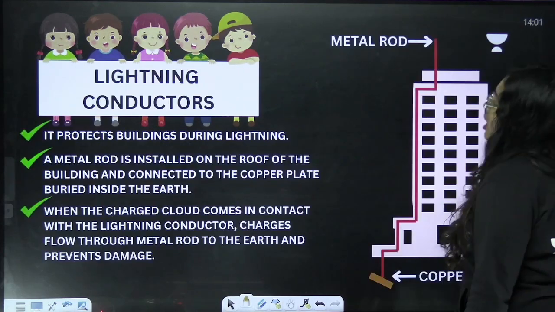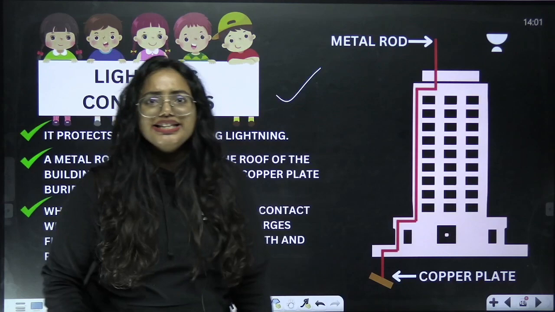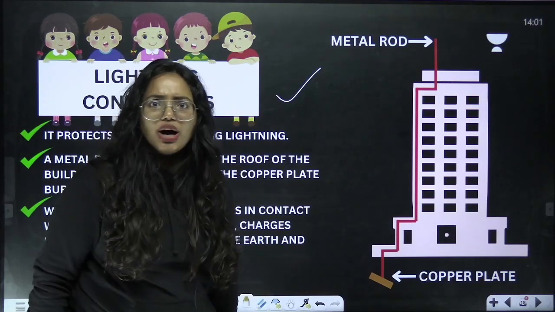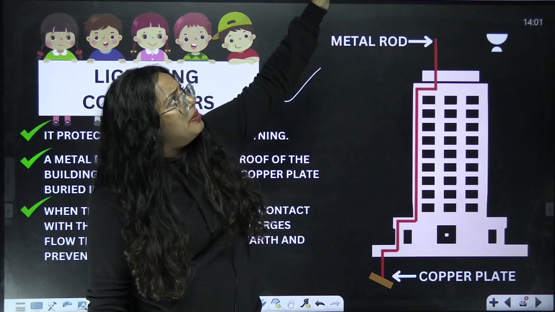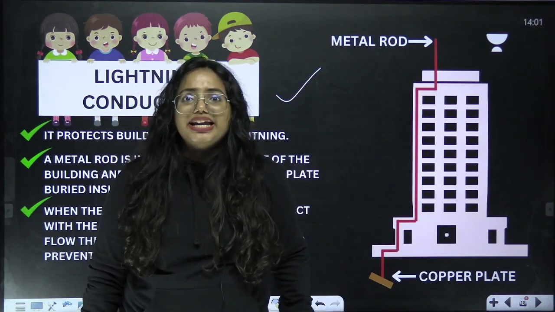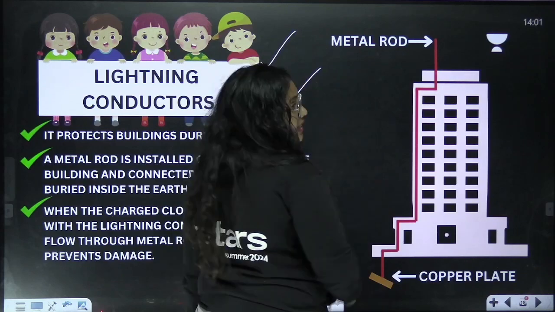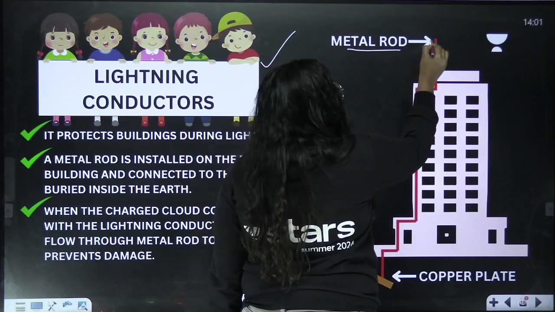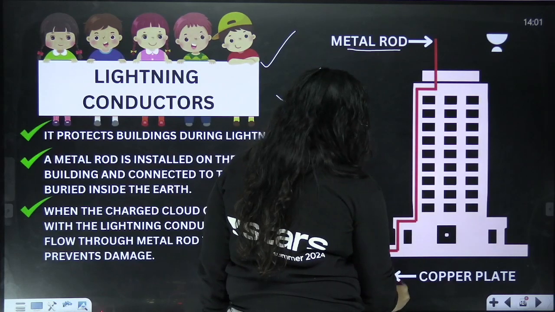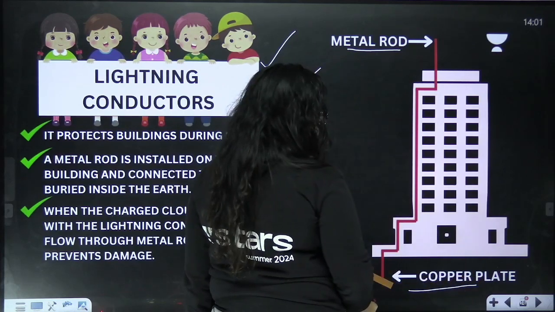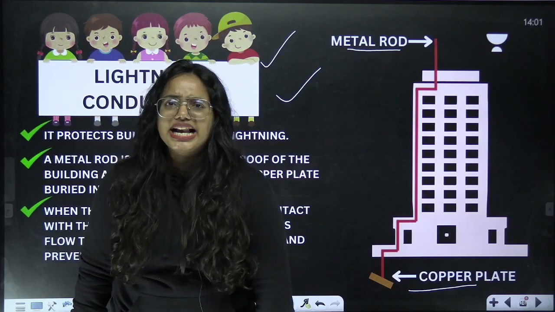Okay, and now we are moving towards lightning conductors. Oh, what are these? That's what we are going to learn now. You might have seen a lot of tall things on the top of tall buildings, right? These are known as lightning conductors, and this is nothing but a metallic rod connected to the earth, and there is a copper plate through which the charges can be given to the earth itself.